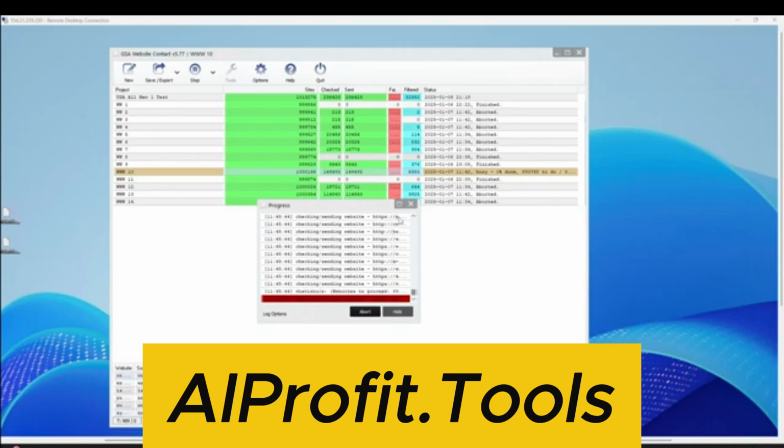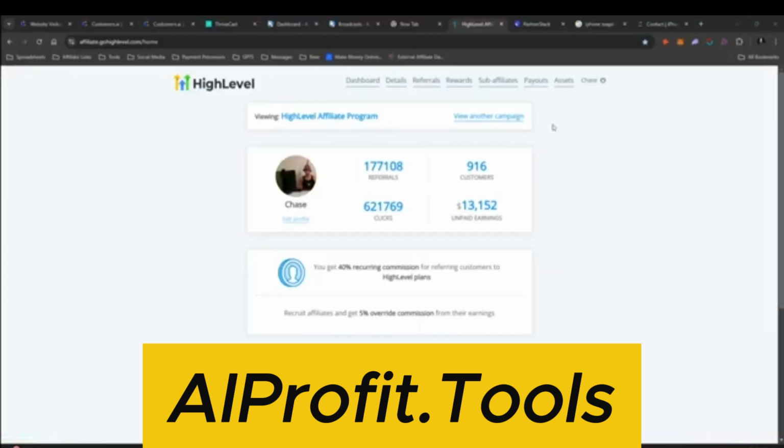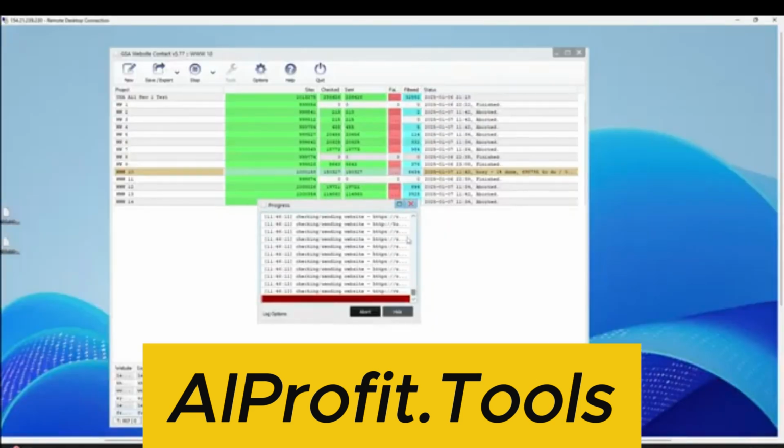I discovered the infinite traffic glitch, and this is absolutely insane. What you can see in front of me here is a bunch of messages being sent to website owners using bots and automation. And the best part about this is you can actually get paid to promote links to different things that you don't even have to fulfill with this system. And this will actually work for you 24/7.